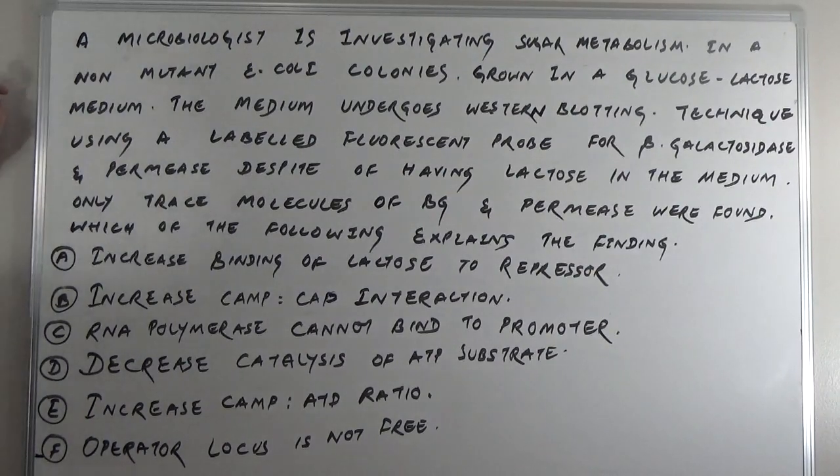A. Increased binding of lactose to repressor. B. Increased cyclic AMP-cap interaction. C. RNA polymerase cannot bind to promoter. D. Decreased catalysis of ATP substrate. E. Increased cyclic AMP to ATP ratio. F. Operator locus is not free.